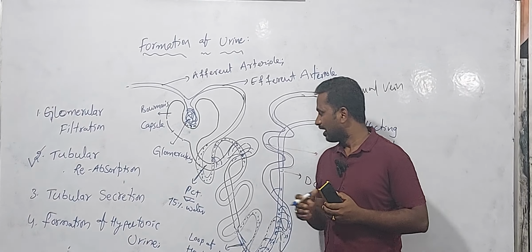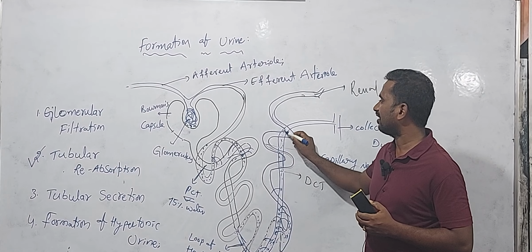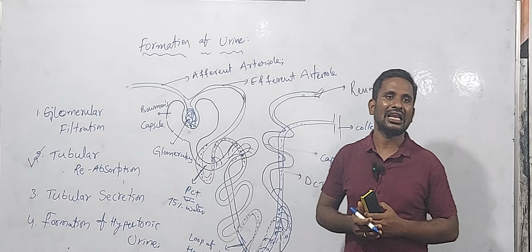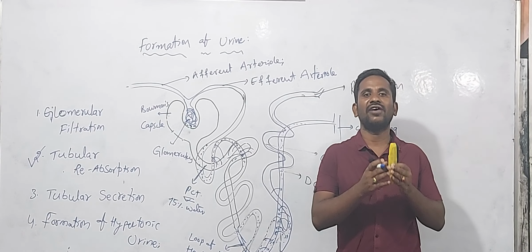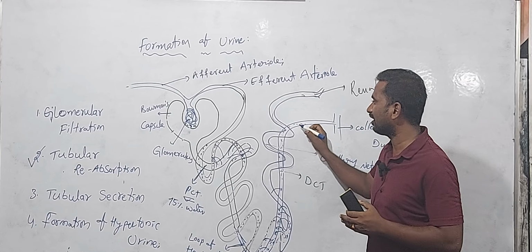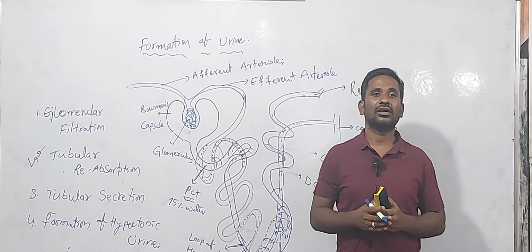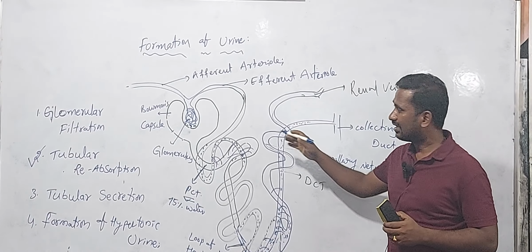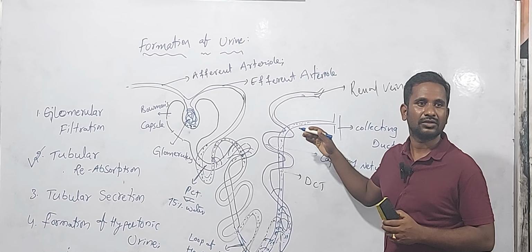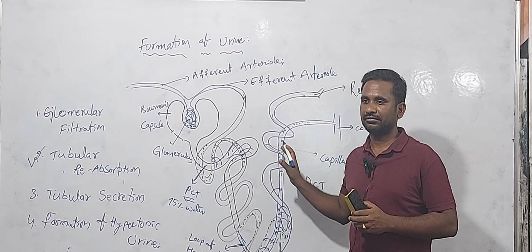Okay, so from the area of DCT and near the collecting duct, we can observe that the formation of hypertonic urine comes from the above regions, due to the reabsorption of water from the urine.